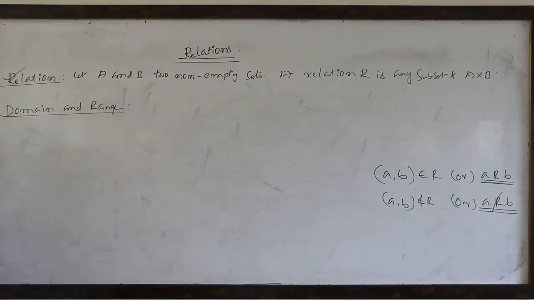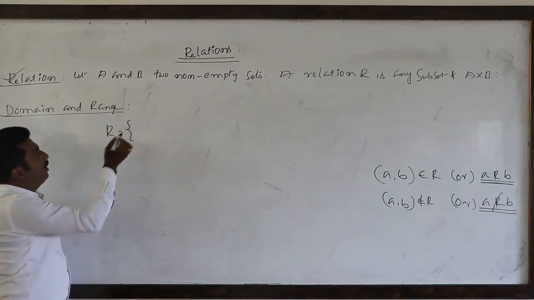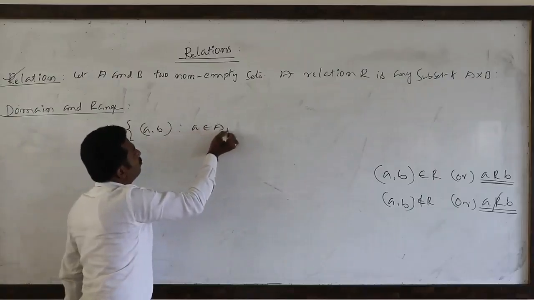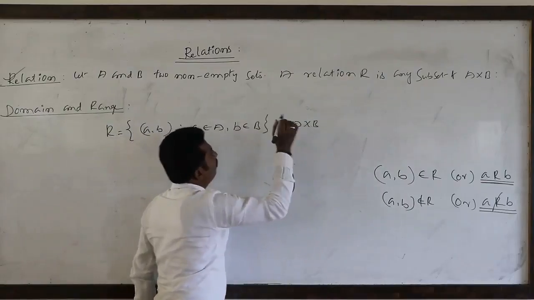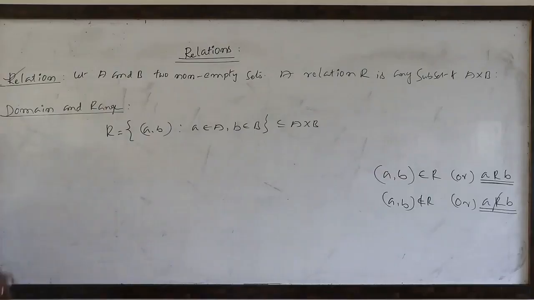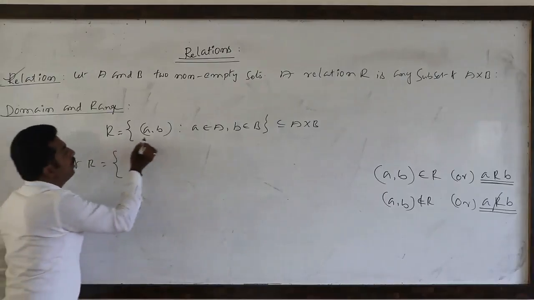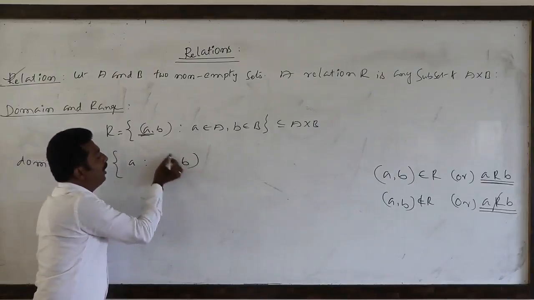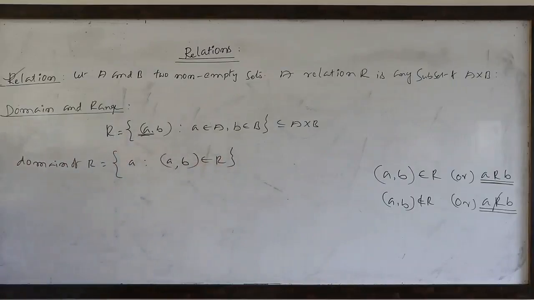Domain and range. Suppose capital R is a relation (a, b) such that a belongs to capital A, b belongs to capital B, which is a subset of A cross B. So domain of the relation capital R is nothing but the set of all first components a such that (a, b) is in the relation.